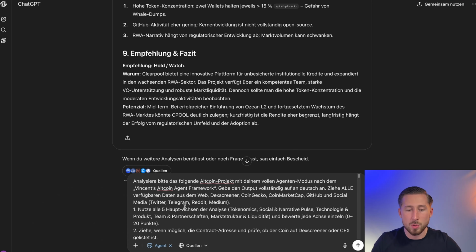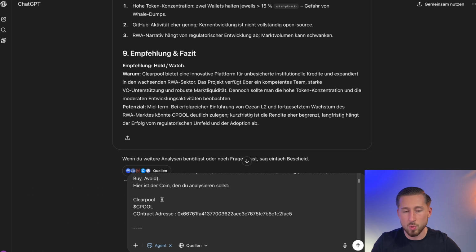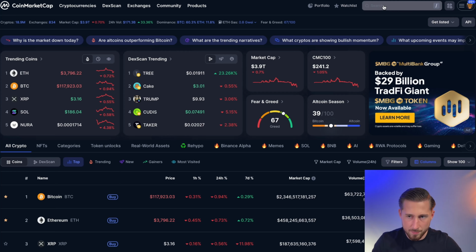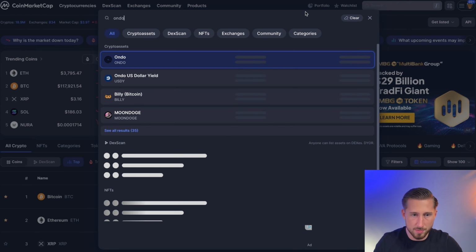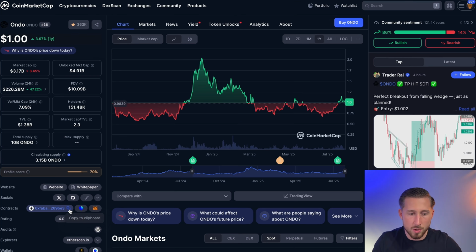So what we're going to do now, once you've entered the entire prompt, is that there are only 3 parameters in total that you, or in this case, the user needs to change. And in this case, those are the name, the coin ticker, and the contract address. Now I'll show you in practice what the whole thing looks like. We can now pick out an altcoin for ourselves here. For example, I'll give you an example here using Ondo. Then we just click on the contract address here and then go back over to ChatGPT.